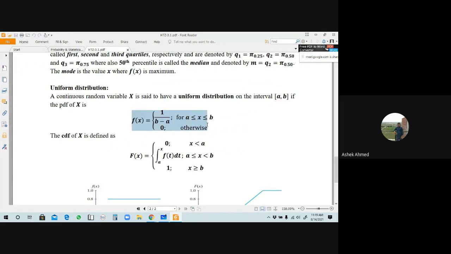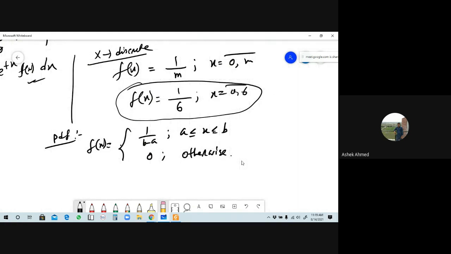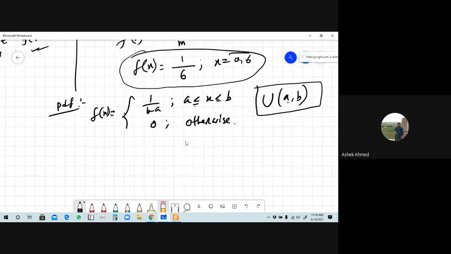Okay, the CDF, the letter that is the PDF of a uniform distribution. In abbreviated form, we write the uniform distribution with the first letter, U, and we denote it as U(a, b). A is the lower limit and B is the upper limit. This represents the uniform distribution. খেয়াল রাখতে হবে তাহলে আমরা U(a, b) বলতে এই প্যাটার্নটাই আমাদের বোঝাবে।